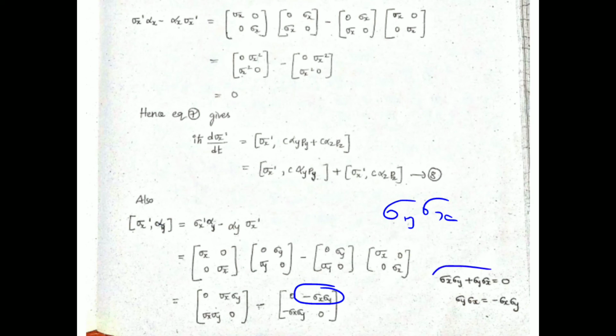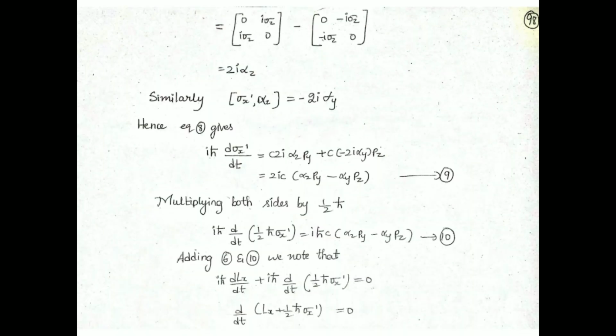That is because Pauli's matrices anti-commute, so sigma x sigma y plus sigma y sigma x equals 0, so sigma y sigma x could be written as minus sigma x sigma y. That's why here we have written minus sigma x sigma y, only to make the calculation easier. Here also like that. Now they both would add up, minus of minus is plus, so we would get 2 sigma x sigma y.